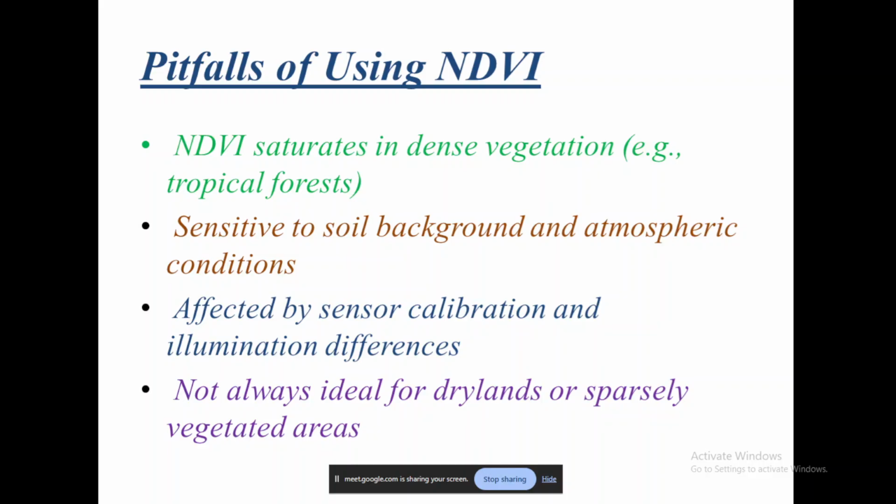Only the vegetation laden areas will show positive NDVI values, that is above zero, and the range itself is between -1 to +1. Now, you will always see that NDVI shows the highest values in dense vegetation, like tropical vegetation, thick lush green vegetation which is away from anthropogenic activities or interaction with humans. Those regions will show very high NDVI values within that -1 to +1 range. Whereas any vegetation other than dense vegetation, if it is not there in your area, then it means what? It will show lower NDVI values. So this is one pitfall.